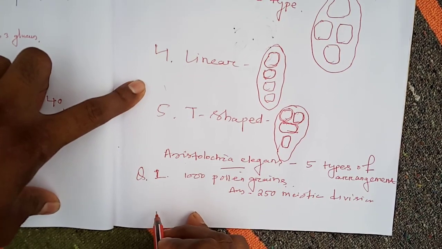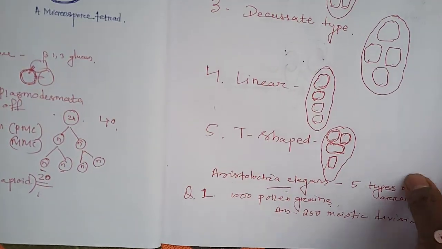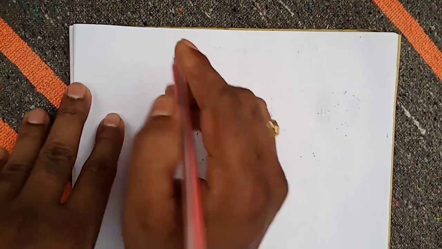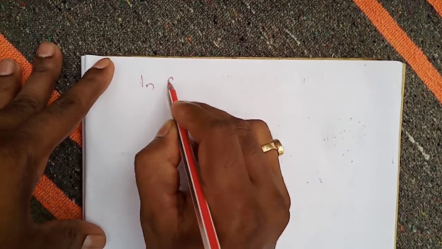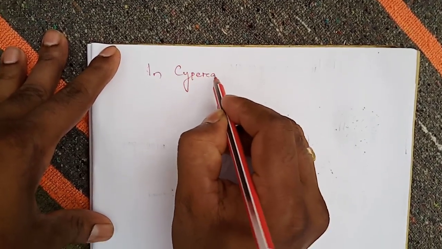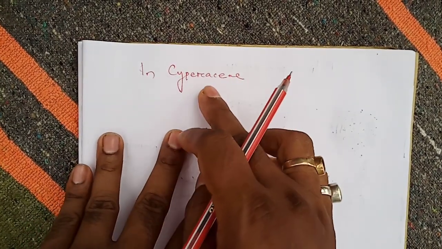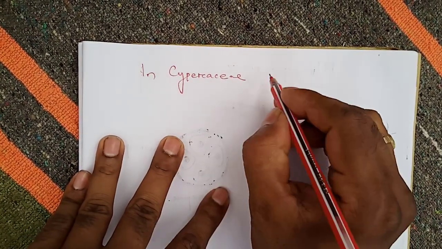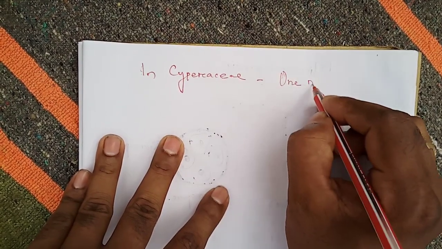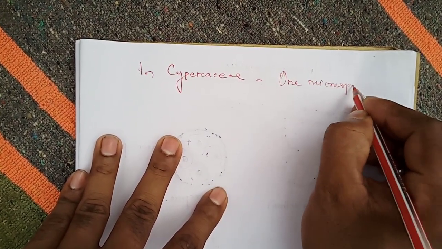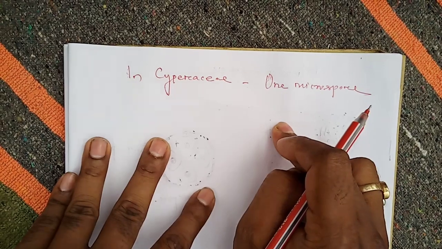Now we will discuss an exceptional case. In the Cyperaceae family, the grass-like plants, only one microspore is functional instead of four.